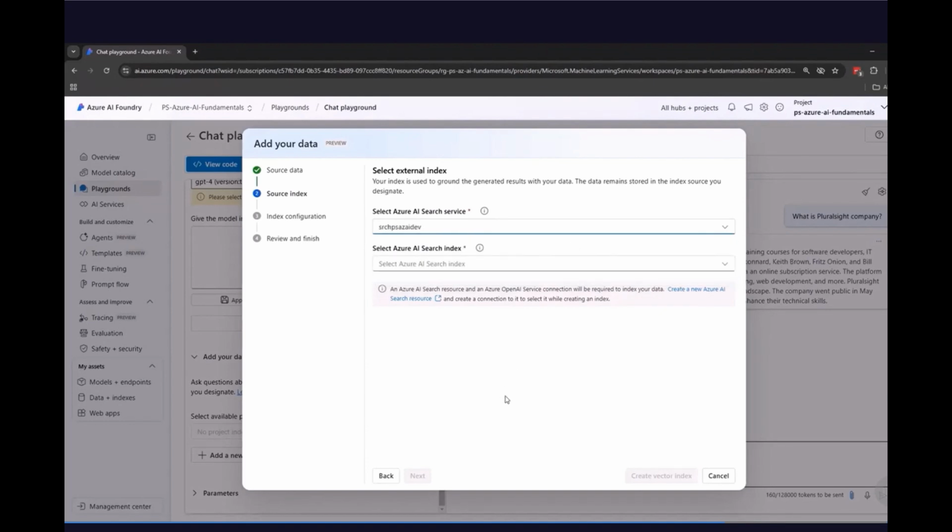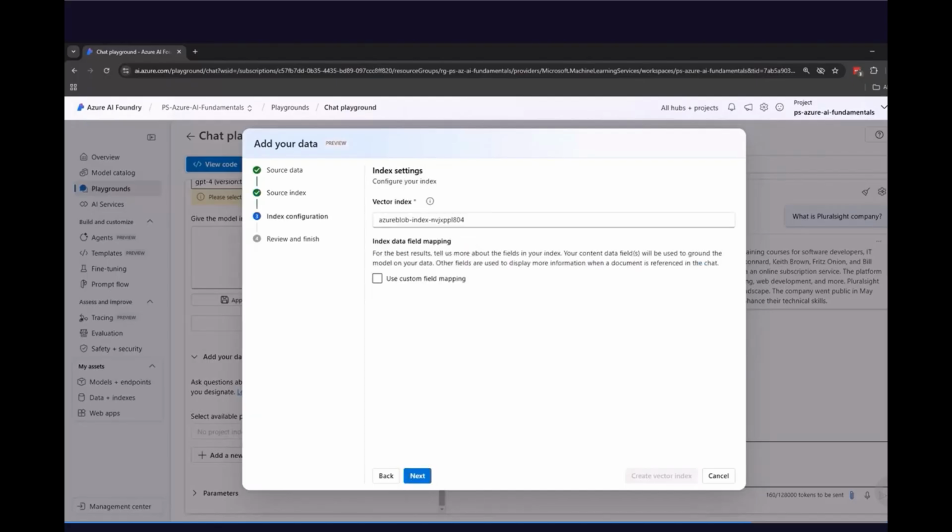Perfect. From the second drop-down, I have to select the index. As you remember, we created an index in the previous module. So let's select the existing index, and then let's click the Next button.